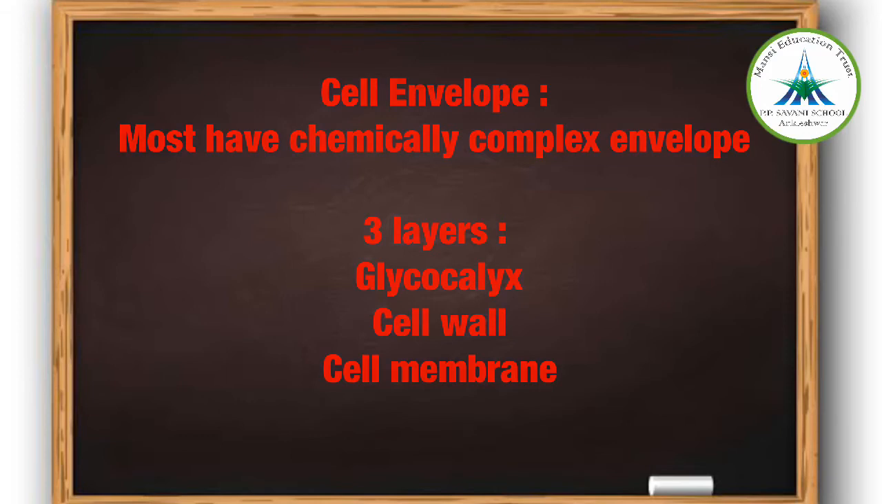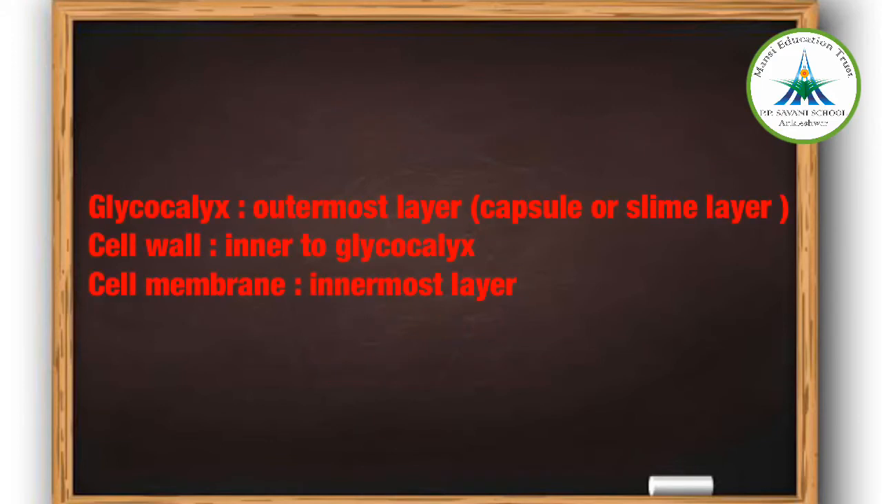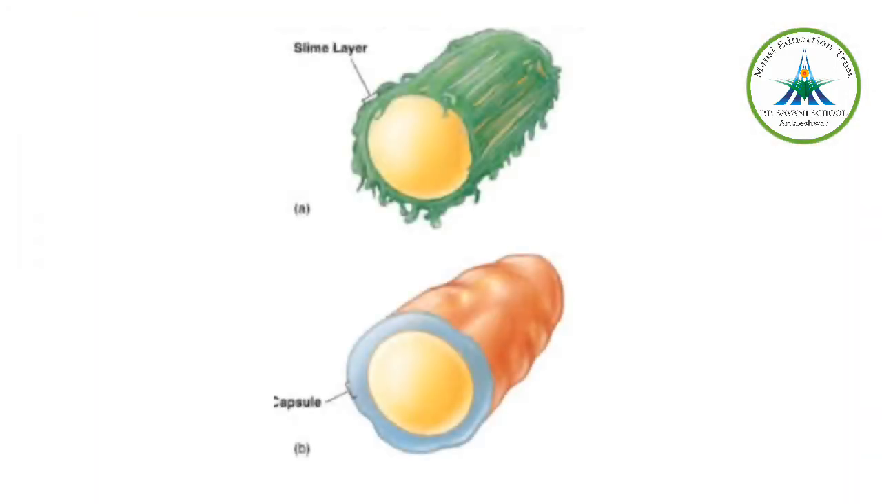The glycocalyx is the outermost layer, which is in the form of either a capsule or a slime layer. The cell wall is inner to the glycocalyx. The cell membrane, which is a plasma membrane, is the innermost layer enclosing the cytoplasm. To go into detail, the glycocalyx differs in thickness and chemical composition in different bacteria. It is of two types, either a capsule or a slime layer.